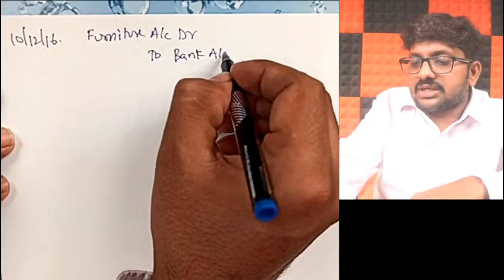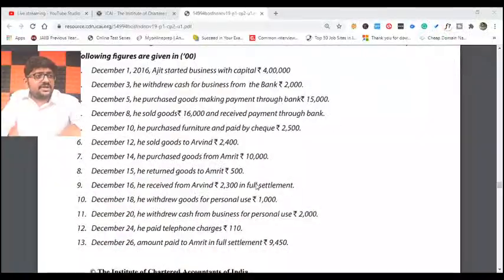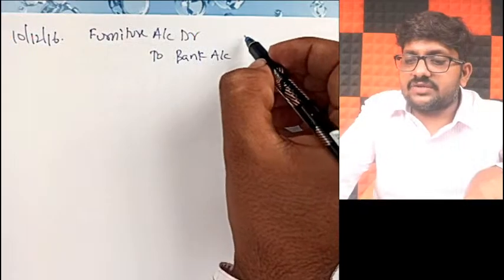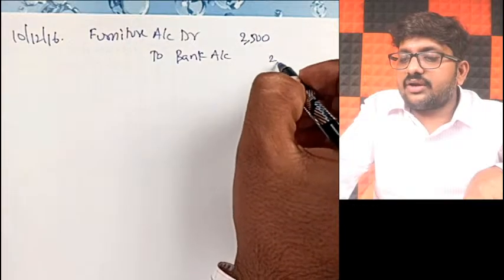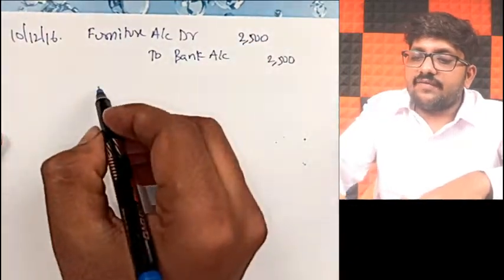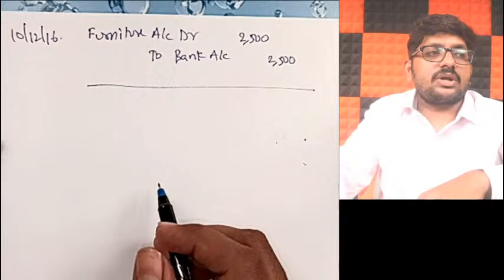He paid through what? Check. Correct? Observe once again, on 10th of December he purchased furniture and paid by check 2,500 rupees worth of furniture. 2,500 rupees worth of furniture he has actually purchased. Furniture account debit to bank.